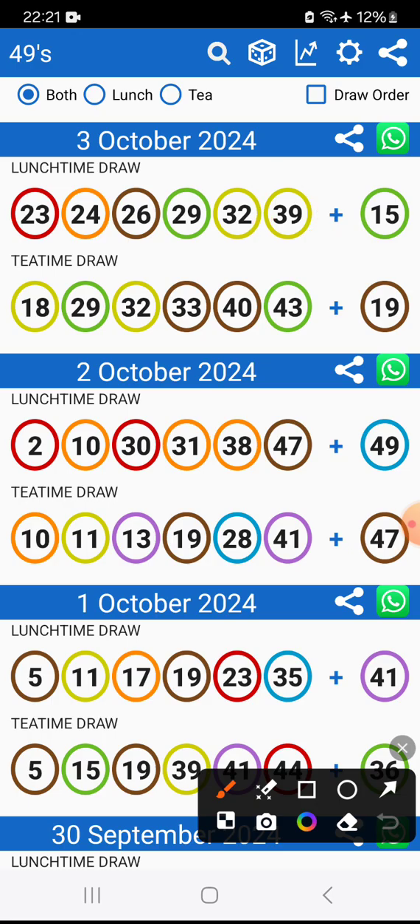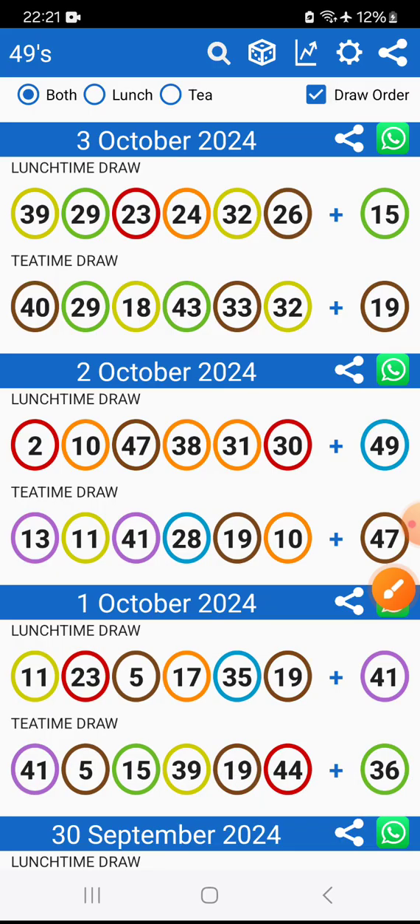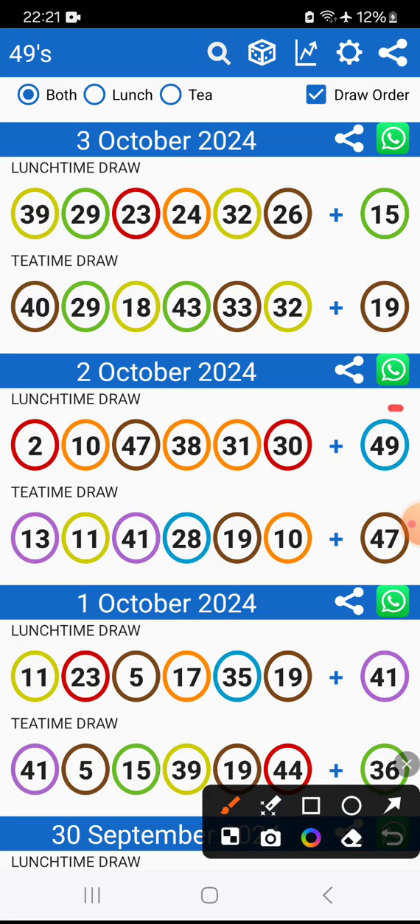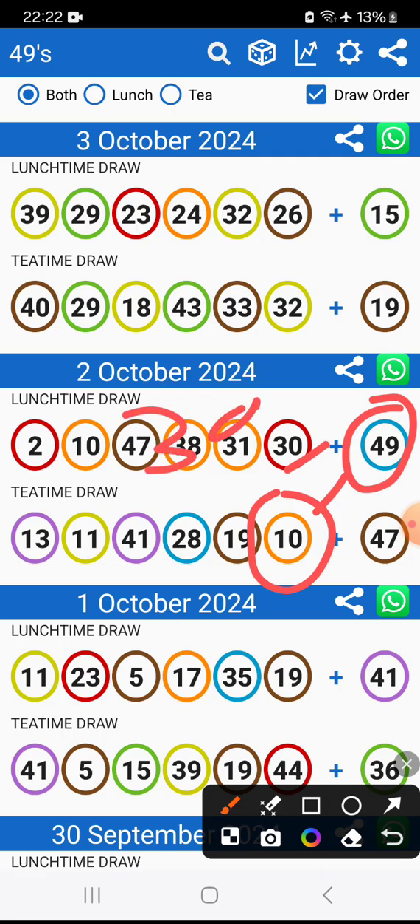Yesterday I said what they usually do, put this to draw order. They will take these two numbers and minus them. I want to show you guys: 49 minus 10 will give you a 39. And I emphasized that you must play this number. Even if it came, play this number. There is a 39. You see, there is a 39. So you see what they did.